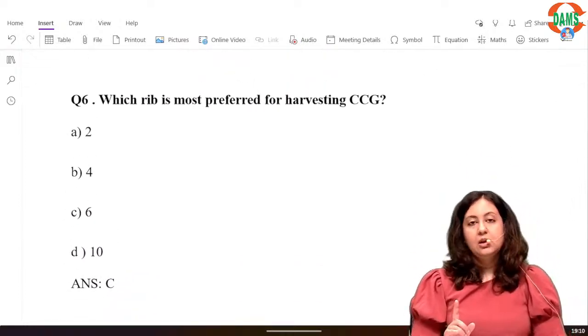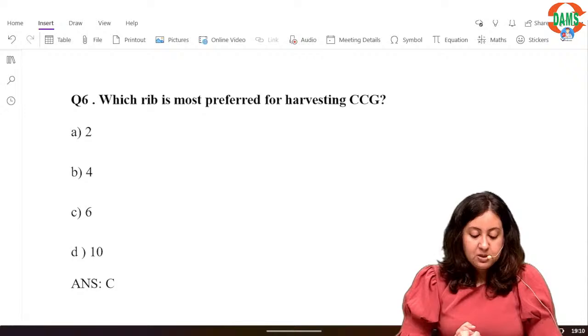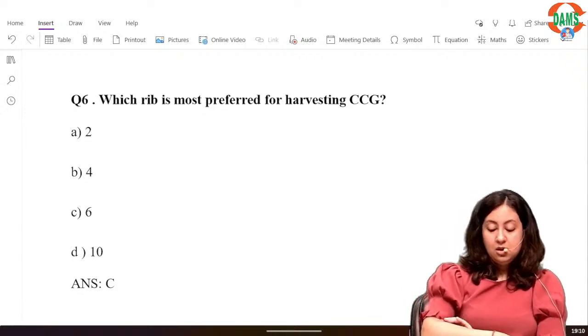Okay. This is an important question. Which rib is most preferred for harvesting costochondral graft?